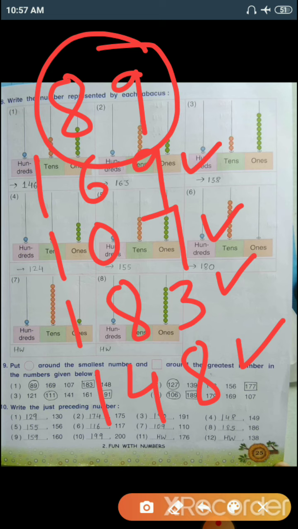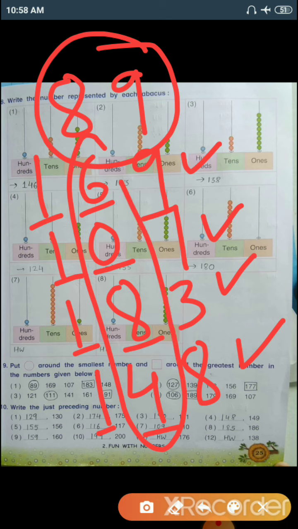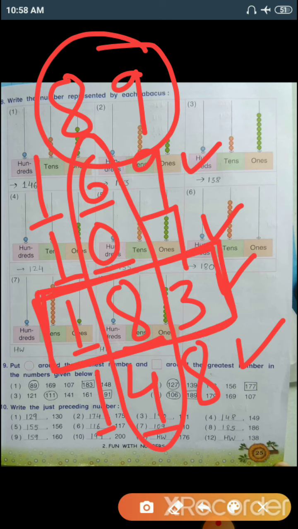Now we need to find the greatest number, so we'll start from the place value. 1 1 1 1. They are all in the hundreds place. After that, 6 0 8 4. From these numbers, which one is the greater? 8 is the greatest number. So with the help of this method we get our greatest number, that is 183. So we'll just put a square around the number.